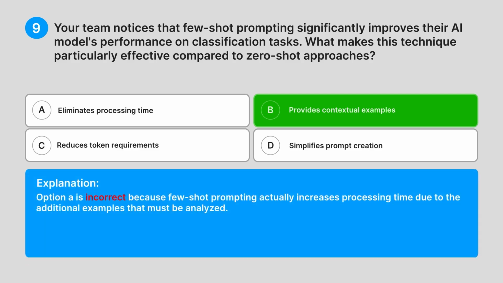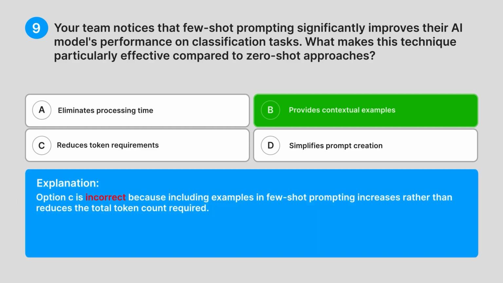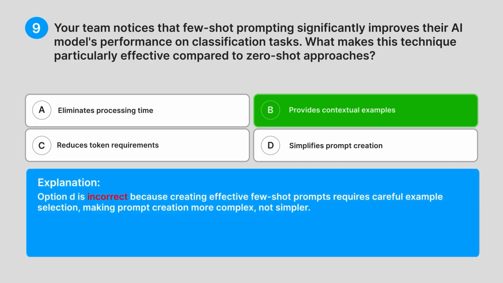Option A is incorrect because few-shot prompting actually increases processing time due to the additional examples that must be analysed. Option C is incorrect because including examples in few-shot prompting increases rather than reduces the total token count required. Option D is incorrect because creating effective few-shot prompts requires careful example selection, making prompt creation more complex, not simpler.